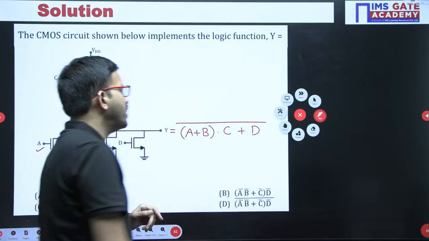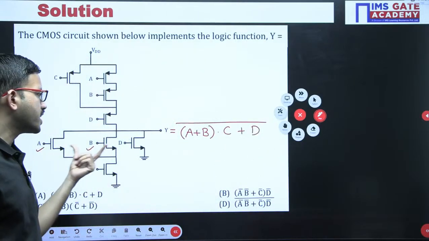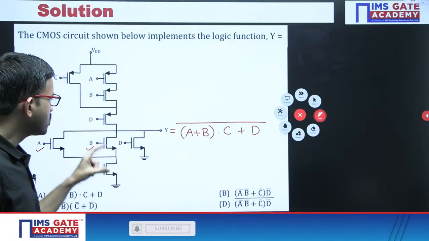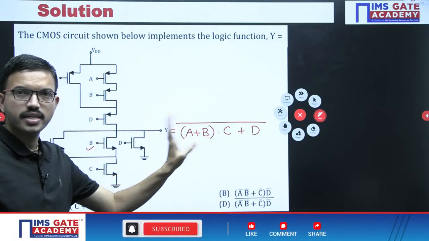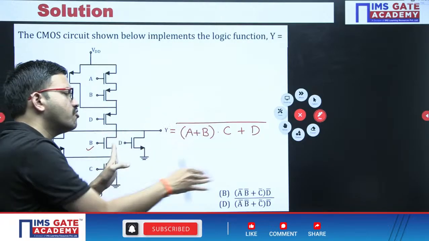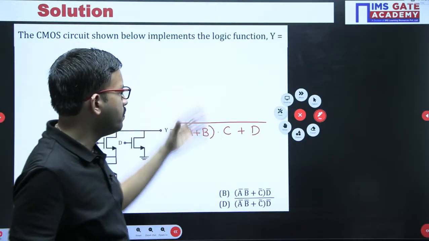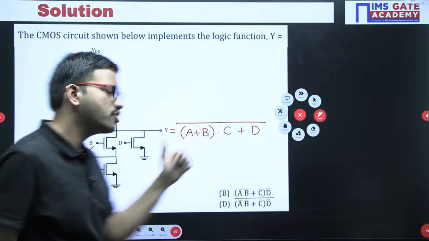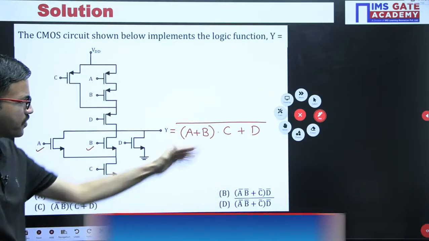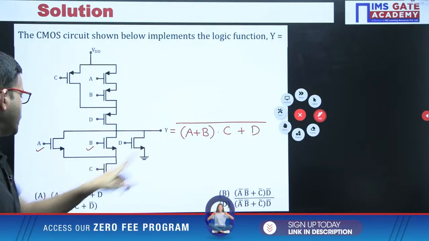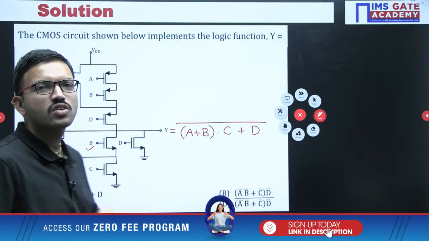So in this way, whenever NMOS transistors are connected in parallel, logical OR, NMOS transistors are connected in series, logical AND, like that. But overall expression whatever you got, you have to put complement. If you don't put the complement, whatever expression you are getting, that also will be there in one of the choices. You can observe here, if you don't put complement, whatever expression you got is also there, but that is not the correct one.